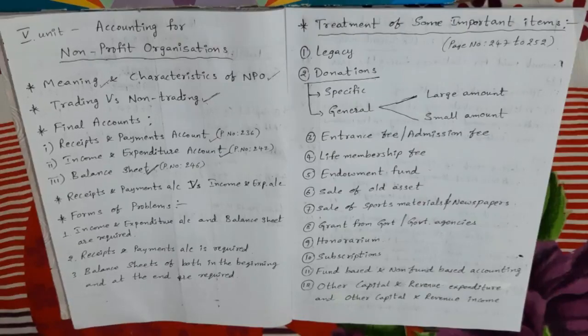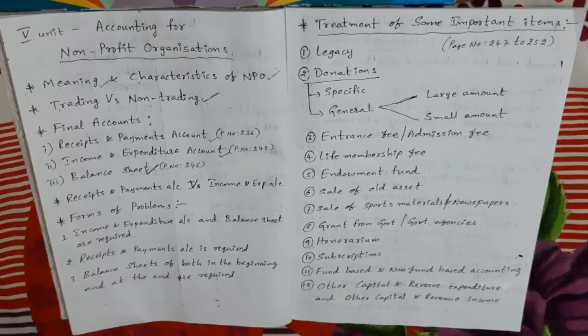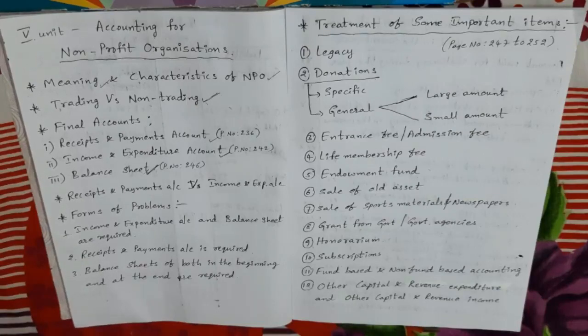My dears, in receipts and payments account, on the debit side we record the receipts, but in income and expenditure account, on the debit side we record expenses and losses. Next, in receipts and payments account, on the credit side we record payments, but in income and expenditure account, on the credit side we record the income.